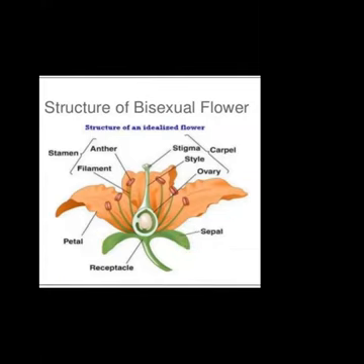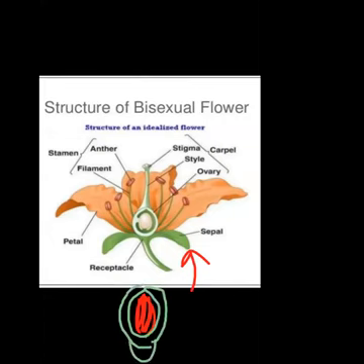Sepals mean the green colored leaves, whenever this flower is in bud condition. Bud condition means what? Inside are the colored petals, like this, and then they are covered by the green leaves. This is the condition of the flower called bud condition. And here is the stem like this. So this is the bud of the flower.